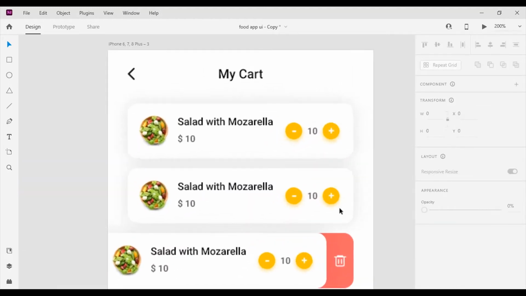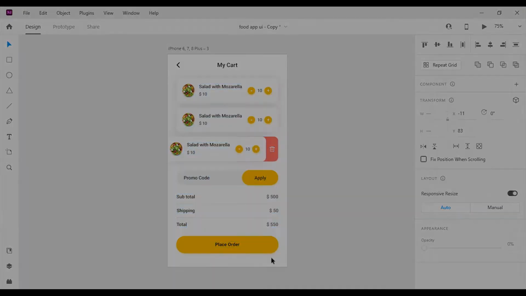In this video I will show you how to create a cart page for a food delivery app in Adobe XD.